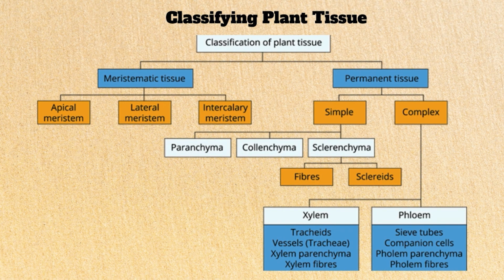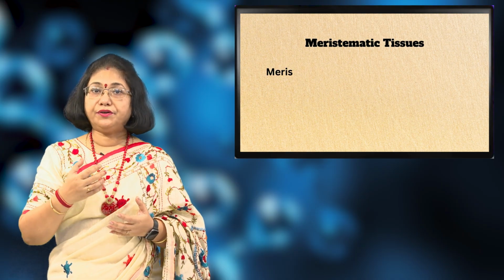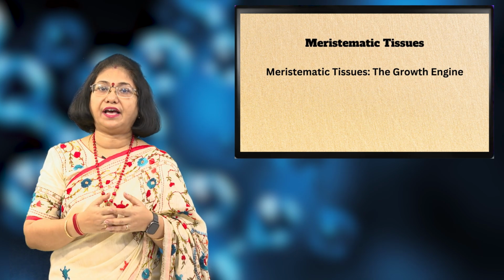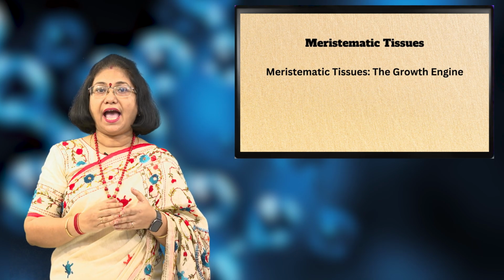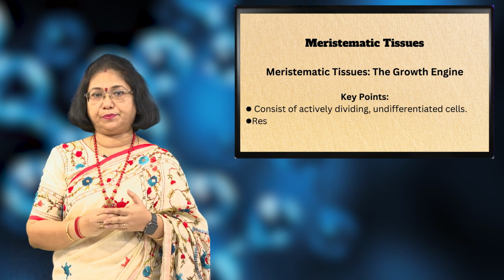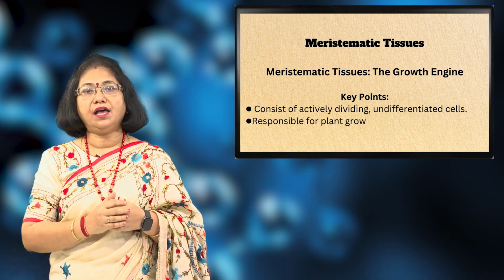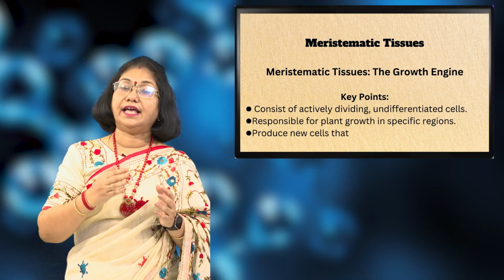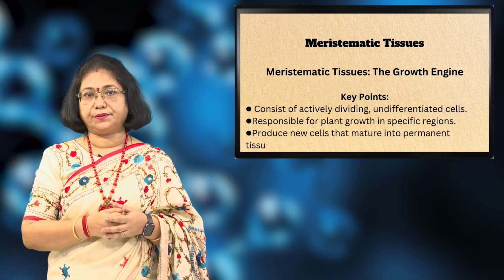The simple tissues are again of three types: parenchyma, collenchyma, and sclerenchyma. Complex tissues are of two types, the xylem and the phloem. Let's see the details about them. The meristematic tissue. Meristematic tissues are also called the growth engine. They have actively dividing undifferentiated cells, and they are present at all the growing tips. They are responsible for plant growth in specific regions. They produce new cells that mature into permanent tissues.